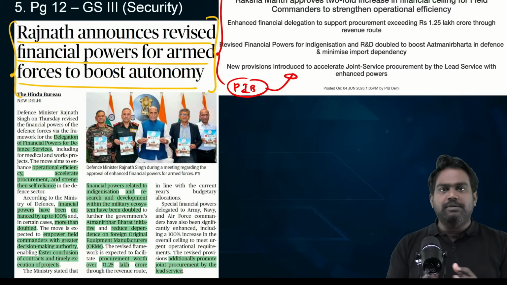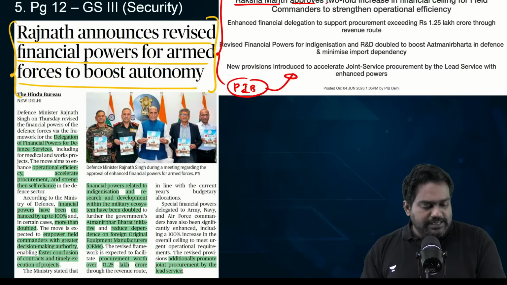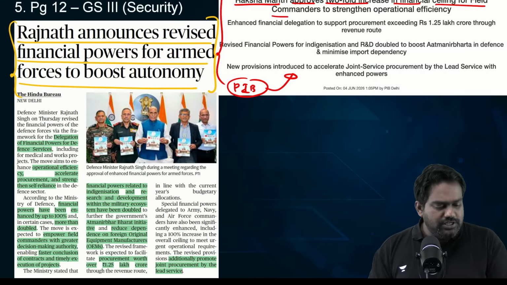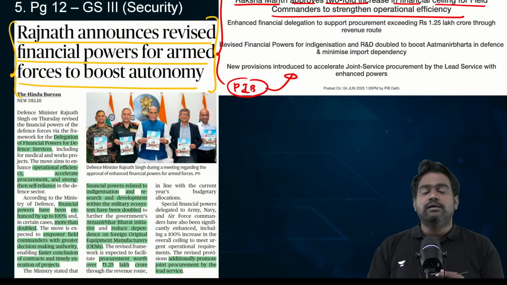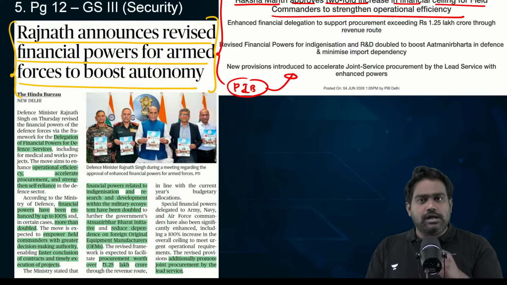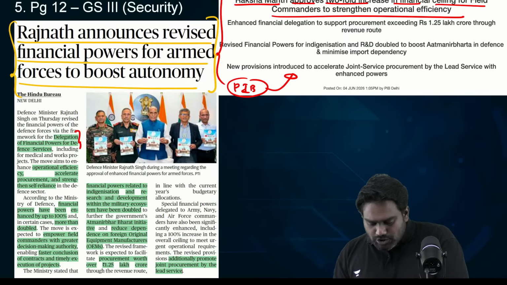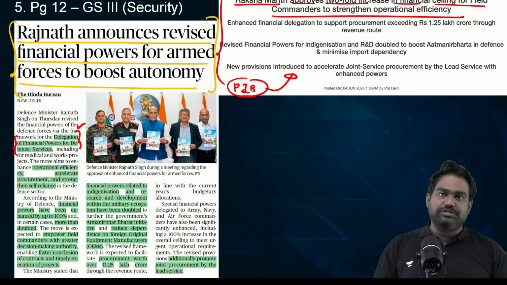So we are integrating PIB here as well. Defense Minister Rajnath Singh has announced a major increase in financial autonomy given to military commanders at the field level for all three armed forces, for Army, Navy, and Air Force. This is known as Delegation of Financial Powers for Defense Services.